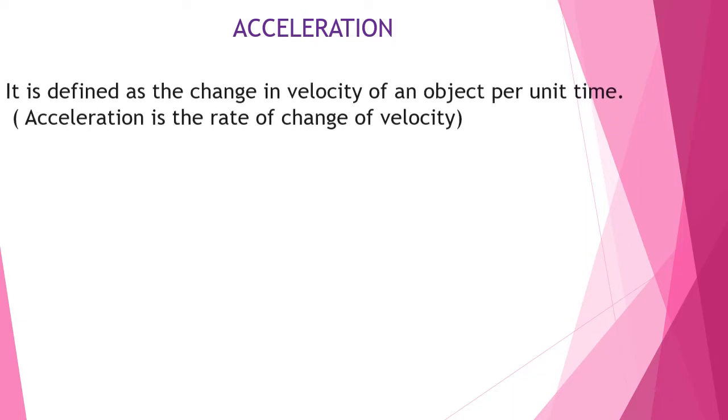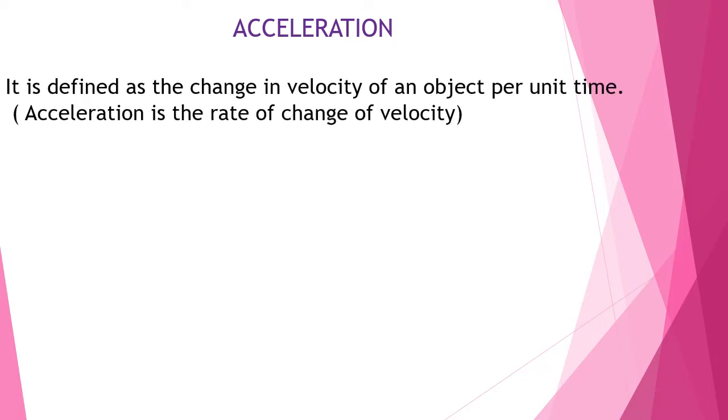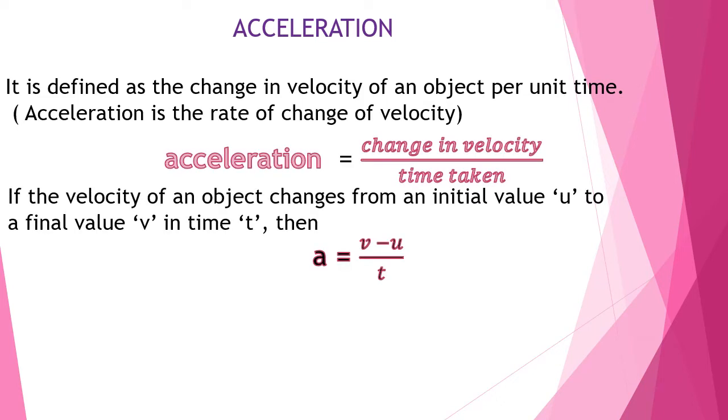So, the change in velocity of an object can be expressed by a physical quantity known as acceleration. What is acceleration? Acceleration is defined as the change in velocity of an object per unit time, or it is the rate of change of velocity. Acceleration can be calculated using the equation change in velocity by time taken.